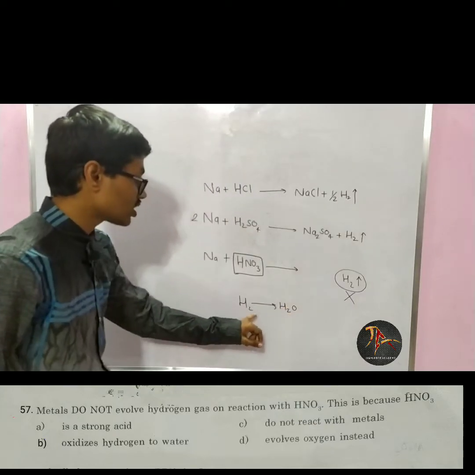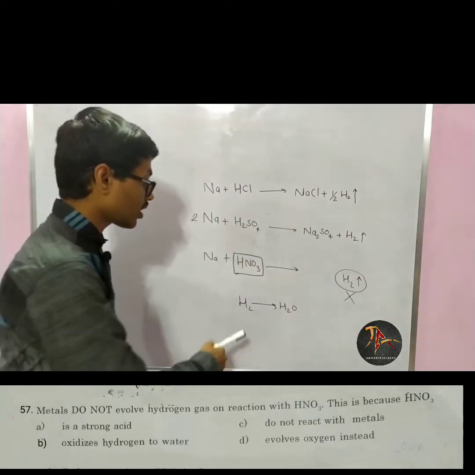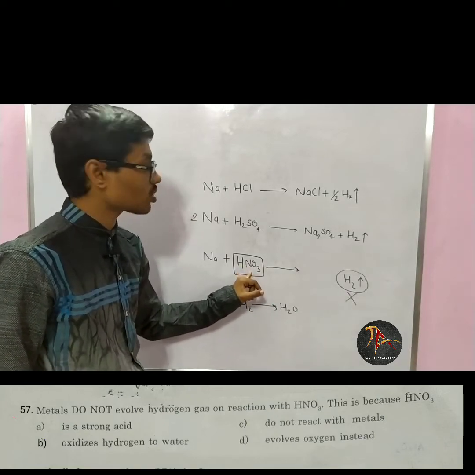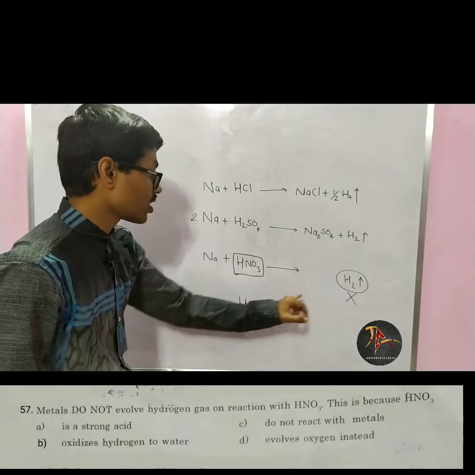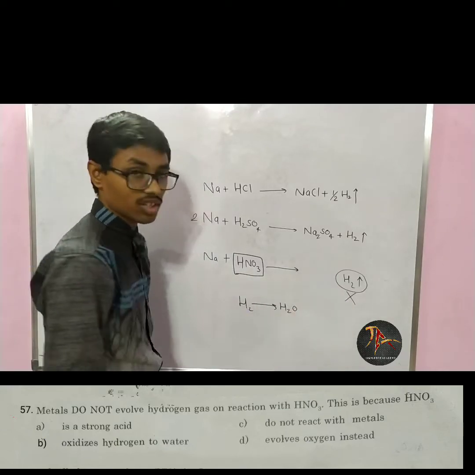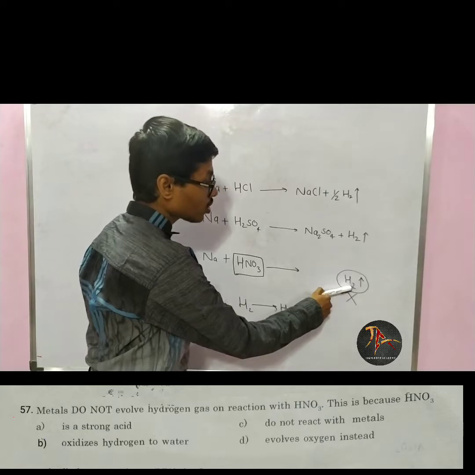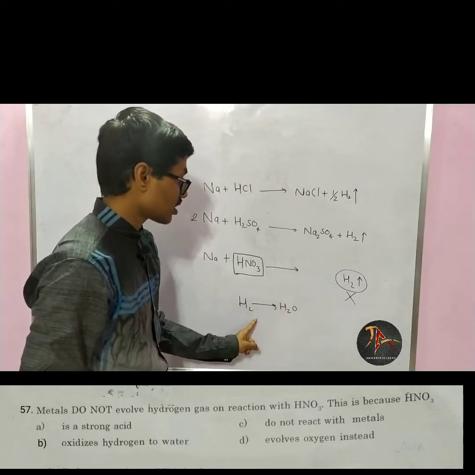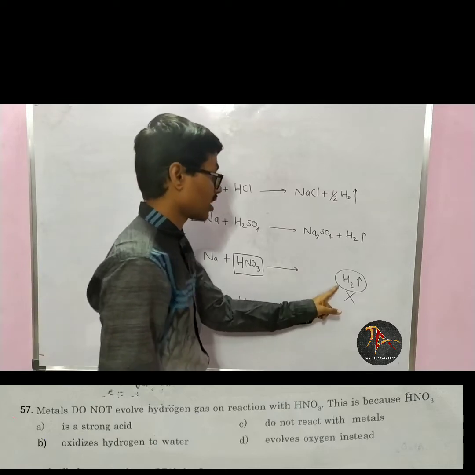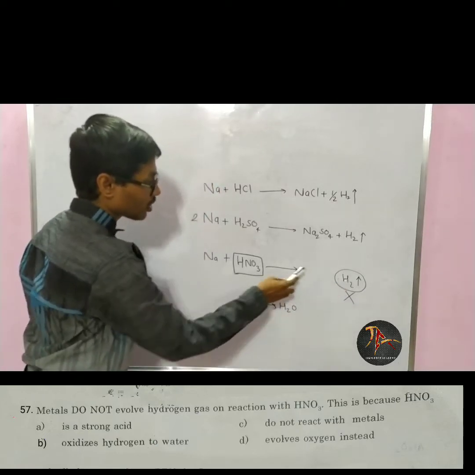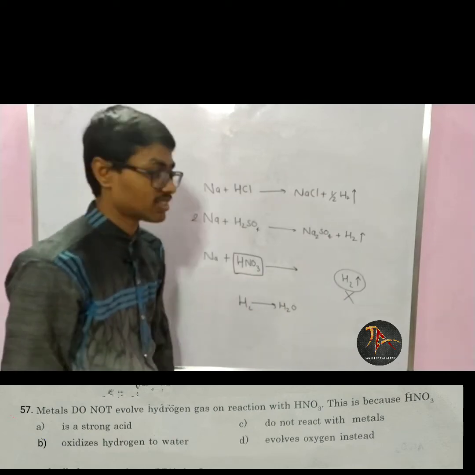Here hydrogen is gaining oxygen, and gain of oxygen is nothing but oxidation, and HNO3 is one of the best oxidizing agents. If H2 forms here, HNO3 will directly convert it into H2O. So even though H2 is formed, H2 is not obtained because HNO3 is a good oxidizing agent.